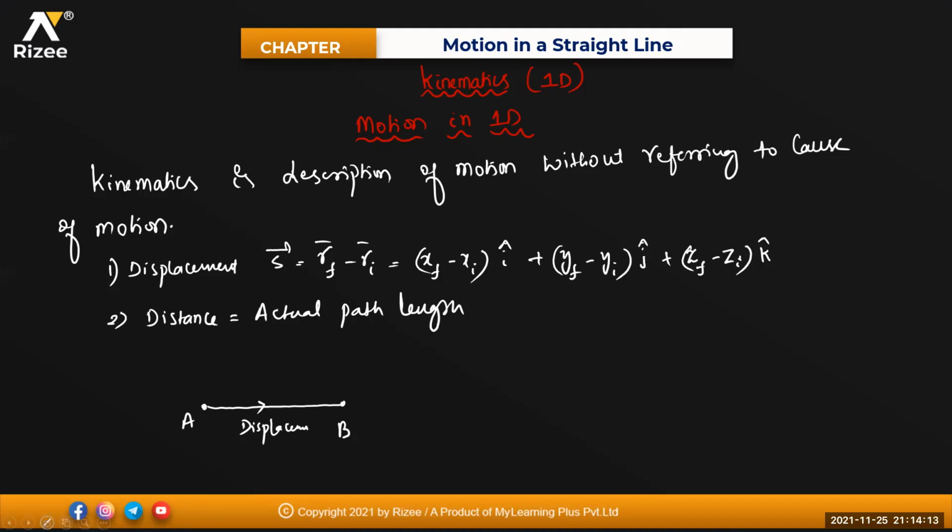If I'm going from A to B somewhat like this, the longest path traveled by this one will be your distance. So in general, the longest path followed by the particle is the distance, and the smallest path between any two points, initial and final point, is known as the displacement. Is it clear?